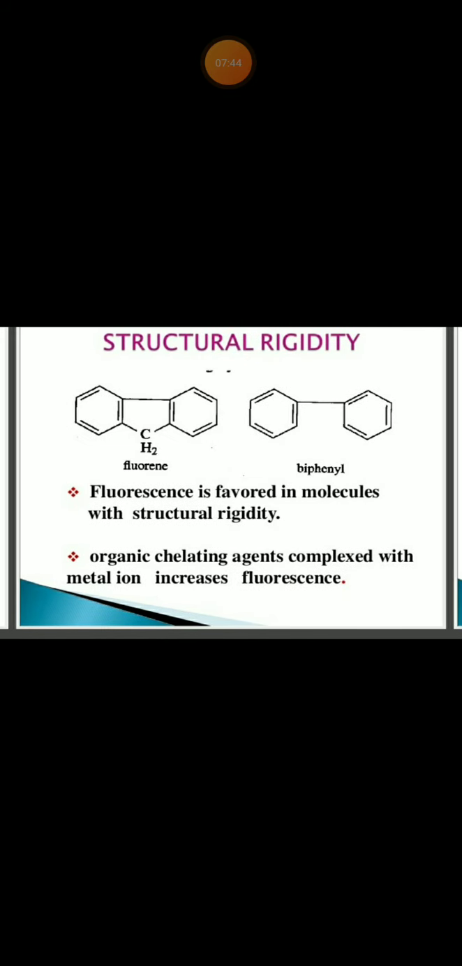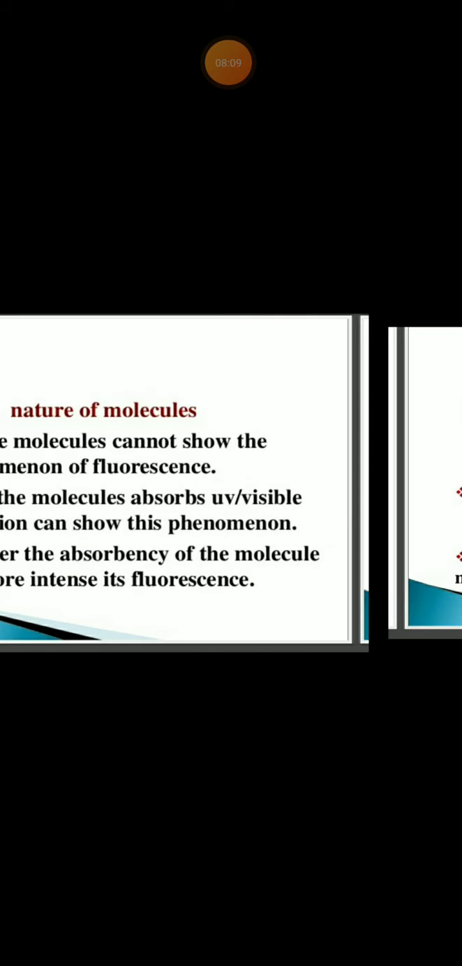Now, what happens when the structural rigidity increases? Fluorescence is favored in molecules with structural rigidity. More structural rigidity, more fluorescence. Organic chelating agents complexed with a metal ion increase fluorescence. See the structures of fluorene and biphenyl; they are structurally rigid and they will show more fluorescence.